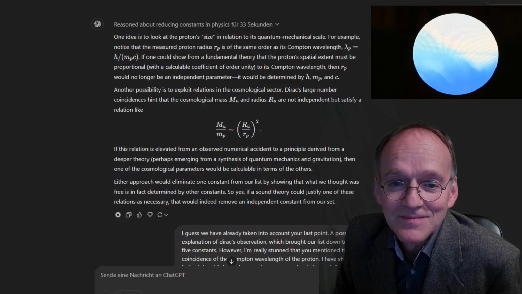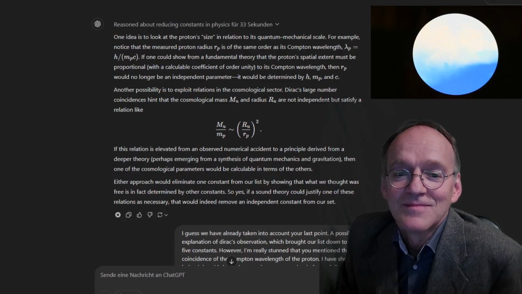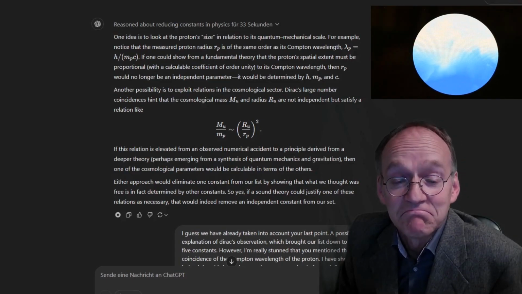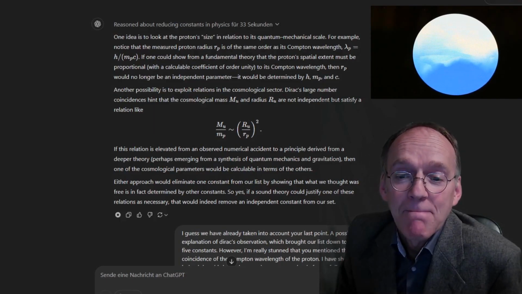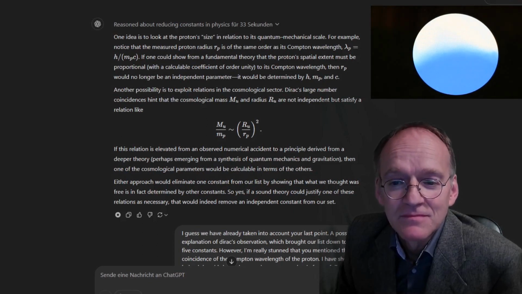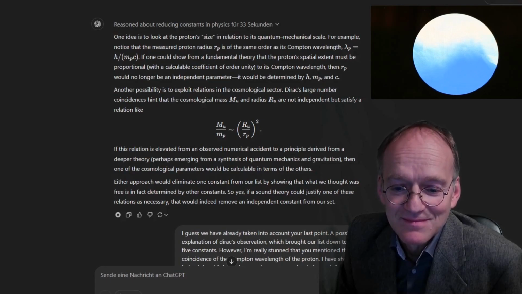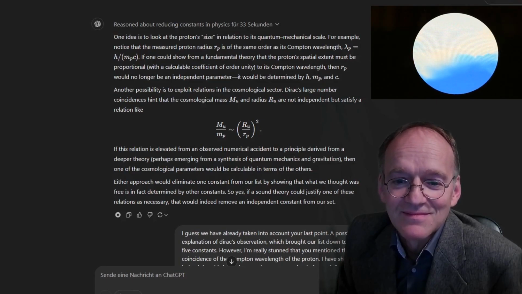One idea is to look at the proton's size in relation to its quantum mechanical scale. For example, notice that the measured proton radius R_P is of the same order as its Compton wavelength. Very interesting: λ_p = ħ/(m_p c). If one could show from a fundamental theory that the proton's spatial extent must be proportional, with a calculable coefficient of order unity, to its Compton wavelength, then R_P would no longer be an independent parameter. It would be determined by h, M_P, and c.